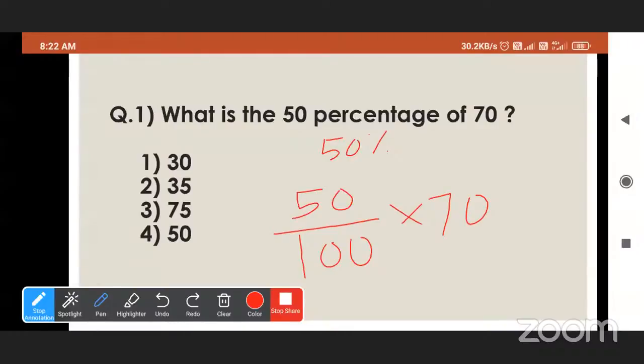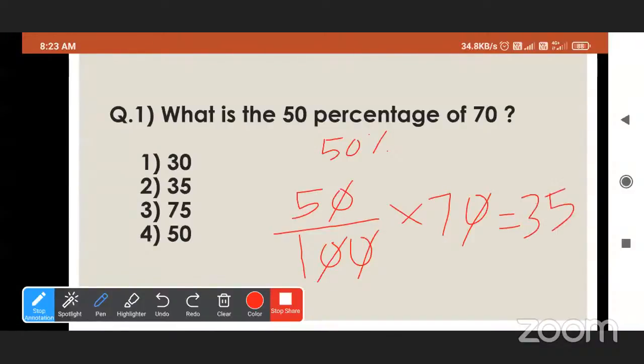The multiplication is very easy. We will cut this 0 and this 0. Now 5 multiplied by 7, 5 sevens are 35. So 35.